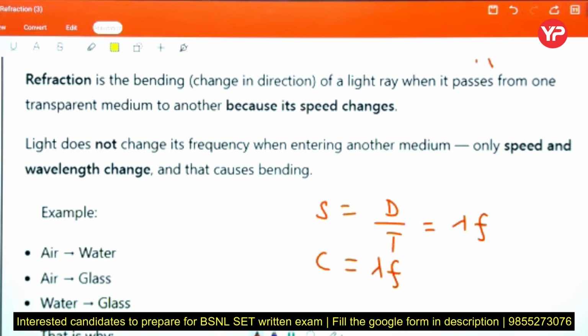Up to here, any doubt? Do you understand the meaning of refraction? Suresh, Azmira, tell me.